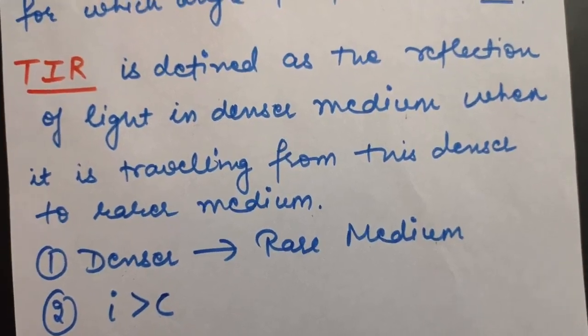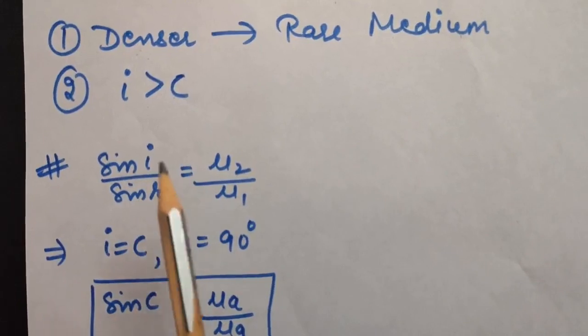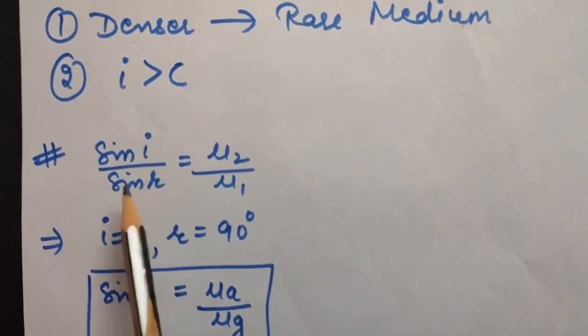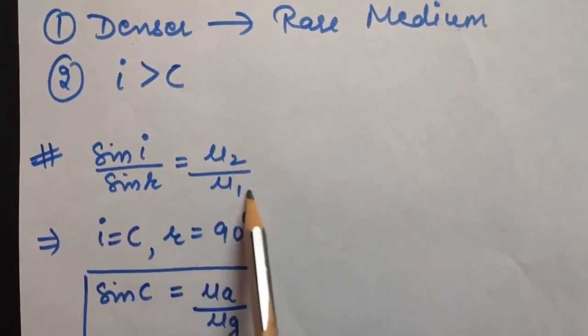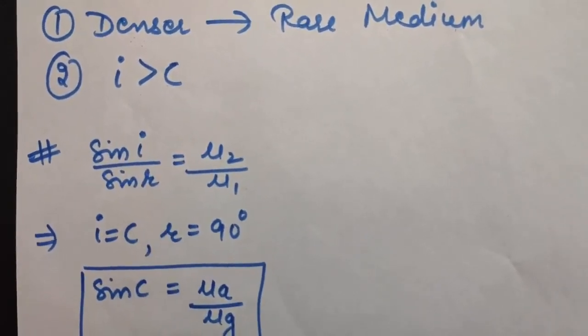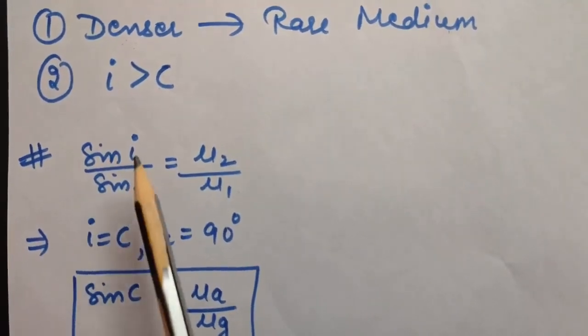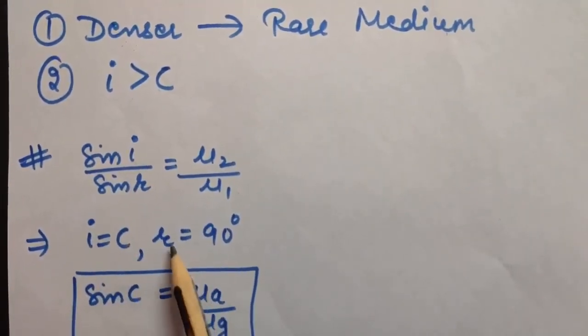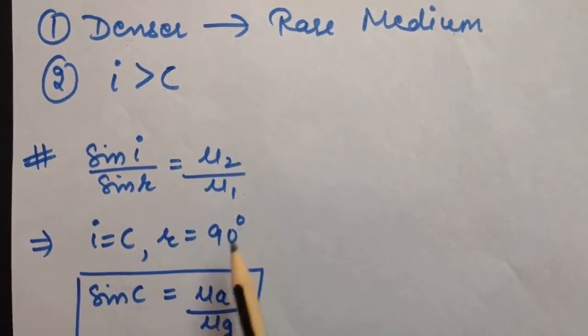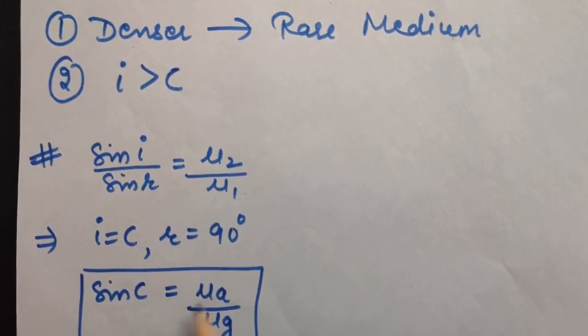Okay, so now let us calculate an expression for this critical angle. Now again, using Snell's law, you know sin i by sin r is equal to mu 2 by mu 1. I am taking the condition at which the angle of incidence is equal to critical angle. So when i is equal to C, as I told you, the angle of refraction will become 90 degrees. So just put it here, sin C upon sin 90, which is 1, equals mu 2 by mu 1.